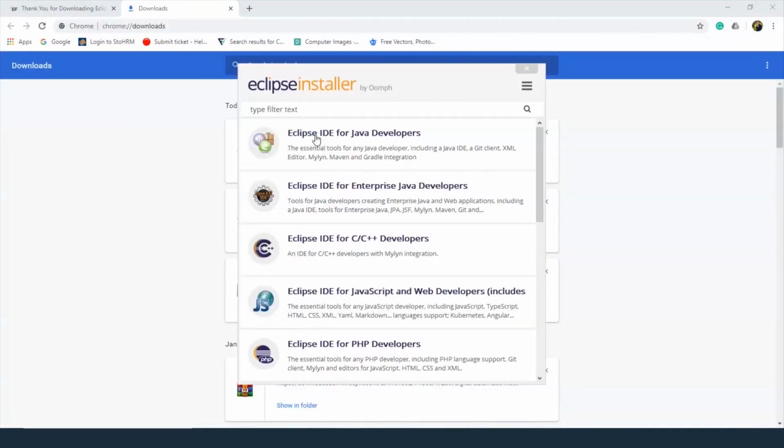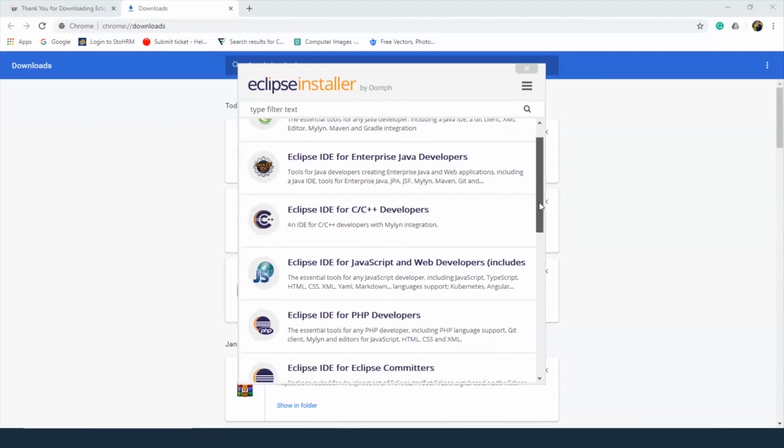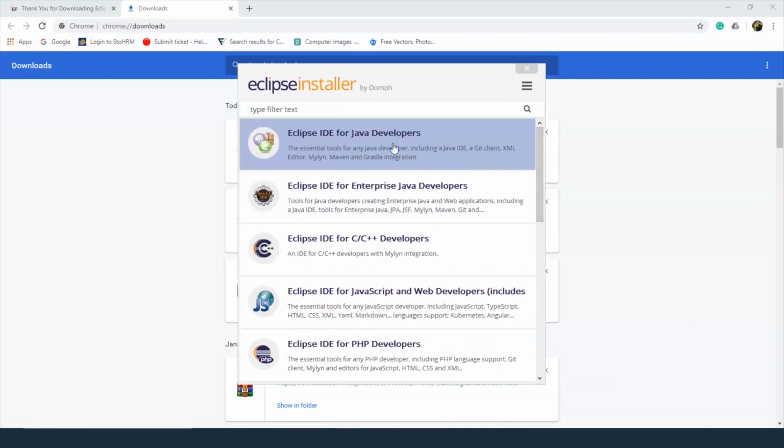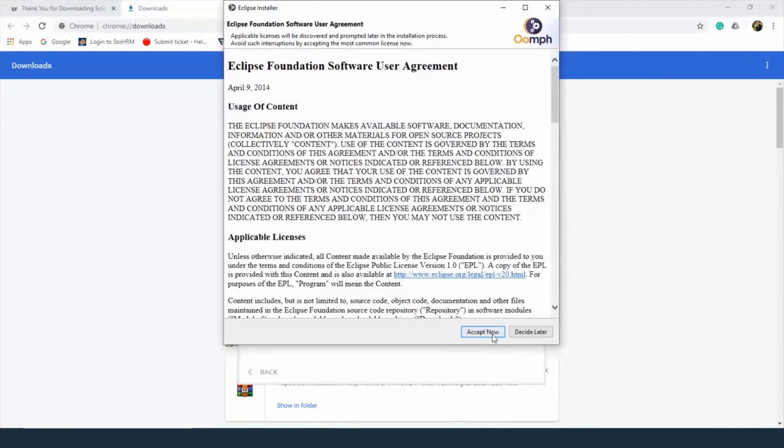With this, you can see that there are multiple options for you to choose from. So we're going to select Eclipse IDE for Java developers. Now you have other options like for C and C++, JavaScript, PHP, and so on. But let's go to the first one, and here you have the details. You can change them if you want, but I'm just going to go ahead with installation now. Press accept now.